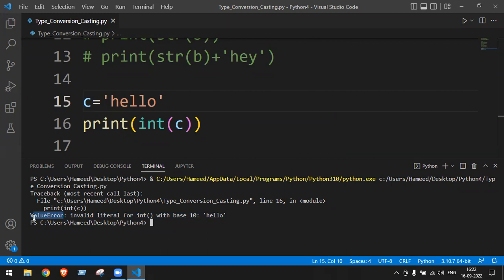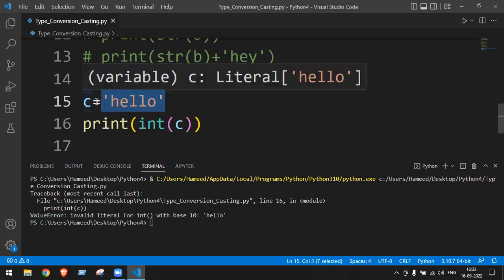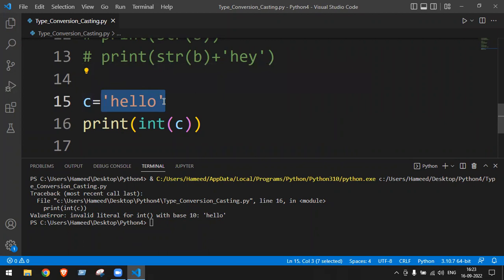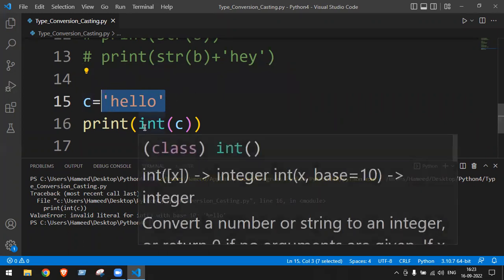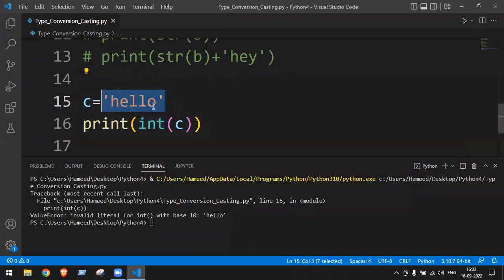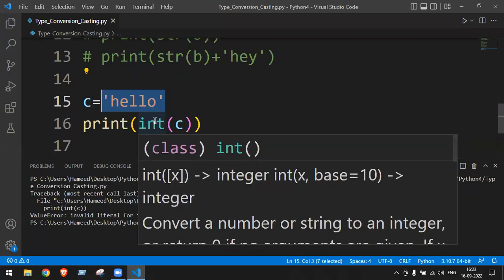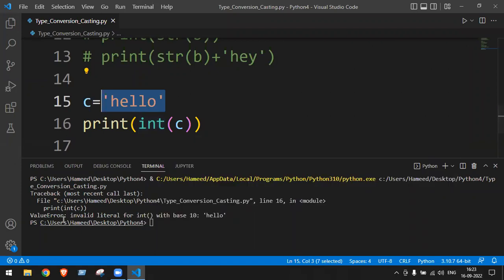Why value error? Okay, so let us see. Hello is the value, C is the variable. I am converting hello into what type? Integer type. So I am converting the value into int type, which is not possible. That is why I'm getting the answer as value error.